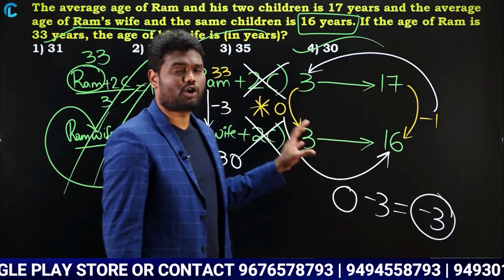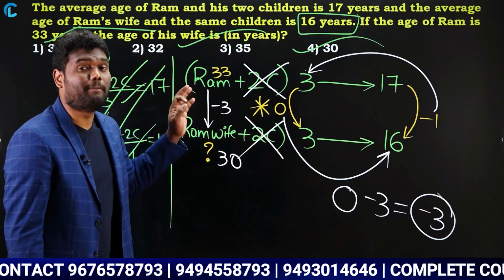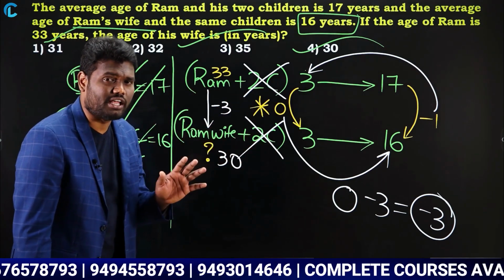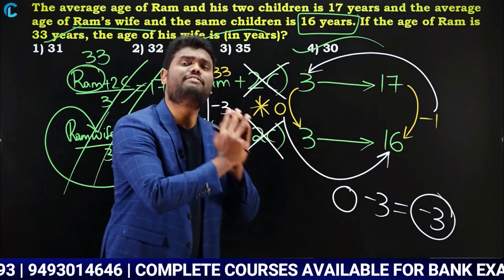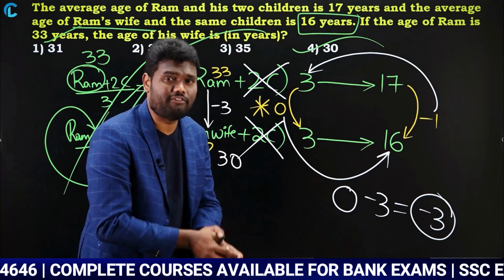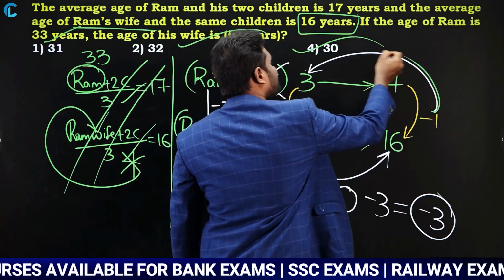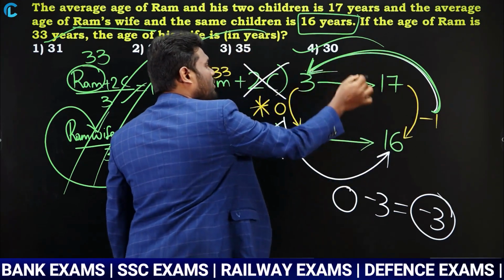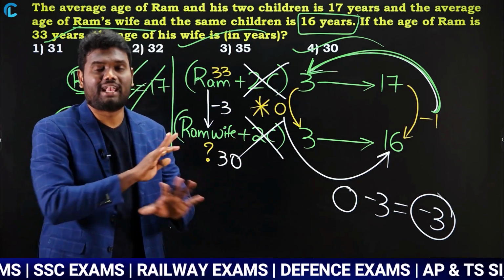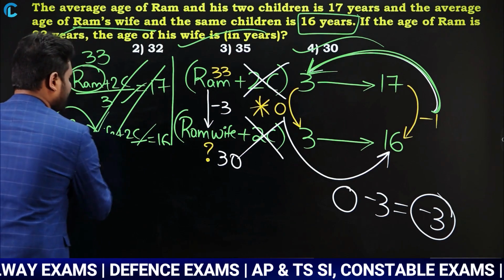You can simply use the concept of left hand side difference, right hand side difference, and you can get this answer much faster. If you have observed, in these replacement type of questions, left hand side difference is always 0. As left hand side difference is always 0, you just need to calculate right hand side difference multiplied with left hand side top number. That's it. Only this you have to do, nothing more than that.